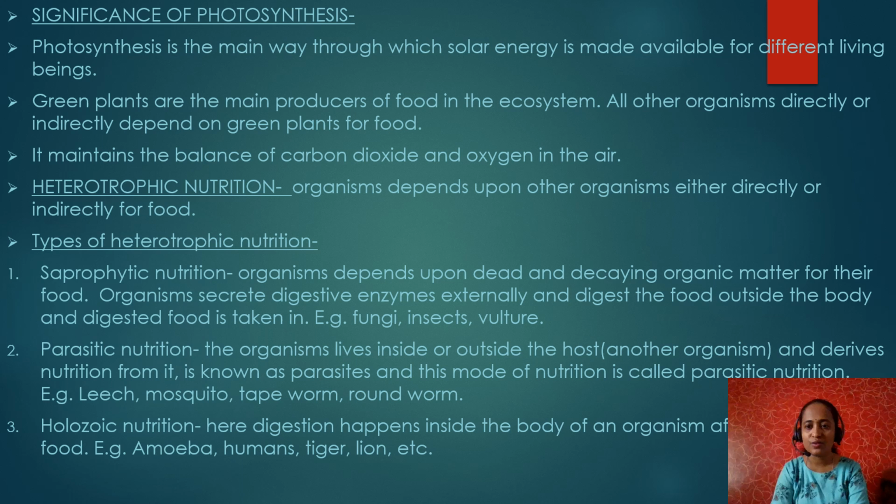Next, parasitic nutrition. Here, the organism depends upon a host. They live either inside or outside the host and suck directly the already prepared food, for example, blood. Say, for example, a mosquito sucks blood, thereby getting nutrition from the blood. It is an ectoparasite. Ecto means outside, endo means inside.